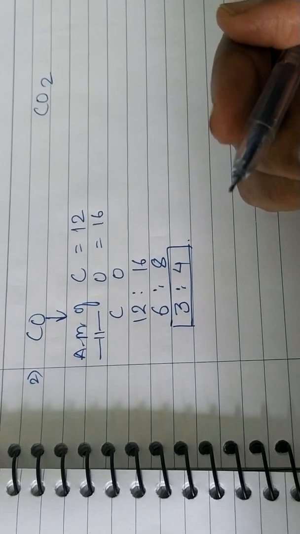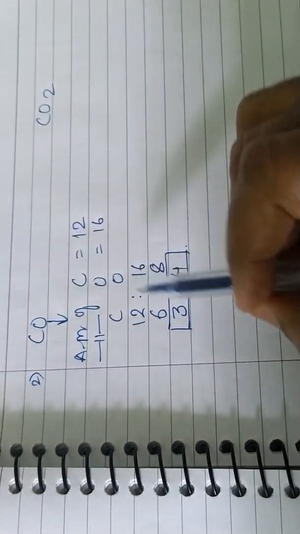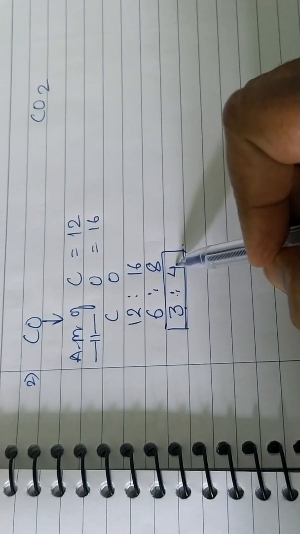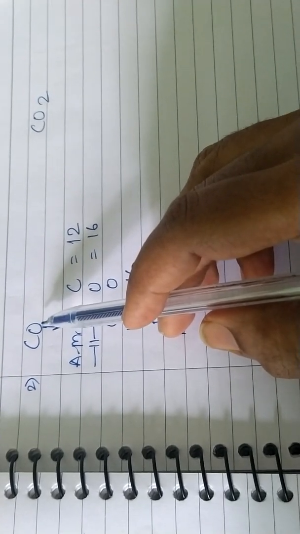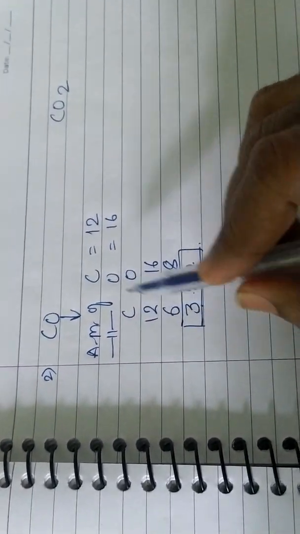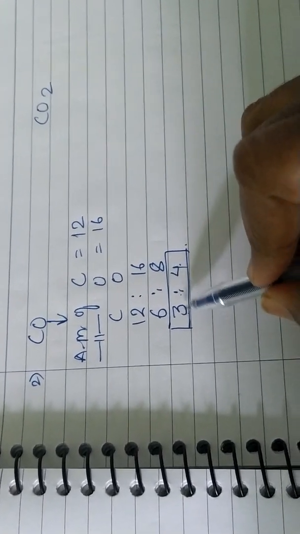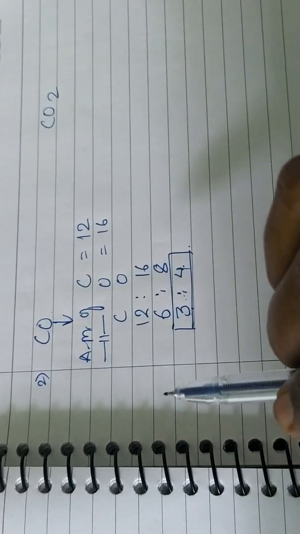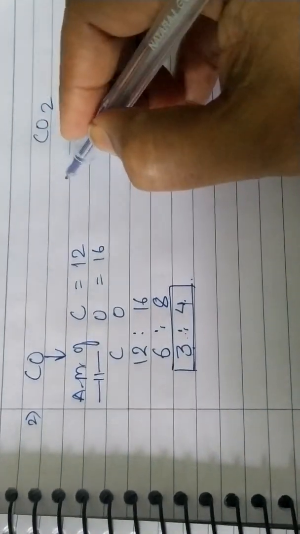Then what can I say about that? That carbon and oxygen combine with each other in the ratio 3 is to 4 to form carbon monoxide. Carbon and oxygen combine with each other in the ratio 3 is to 4 to form carbon monoxide. Right? Let us talk about carbon dioxide here.